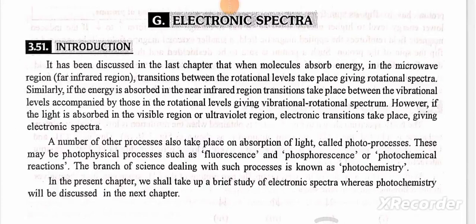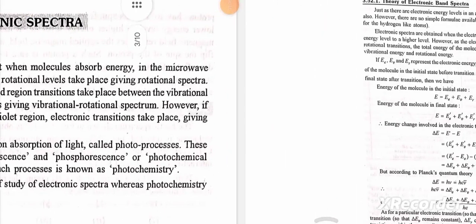A number of other processes also take place on absorption of light, called photoprocesses. These may be photophysical processes such as fluorescence and phosphorescence, or photochemical reactions. The branch of science dealing with such processes is known as photochemistry. In the present chapter, we shall take up a brief study of electronic spectra, whereas photochemistry will be discussed in the next.